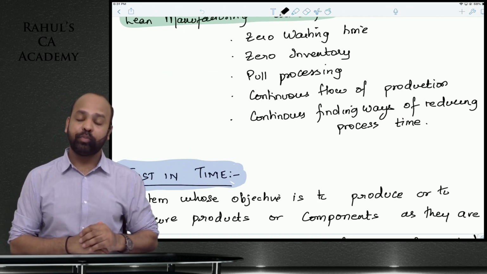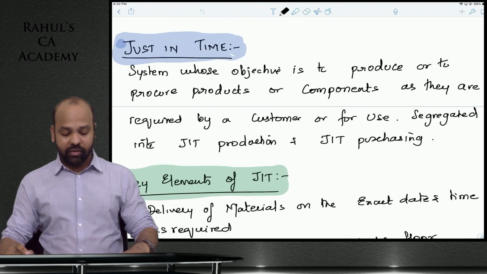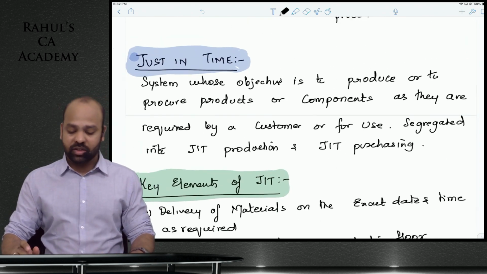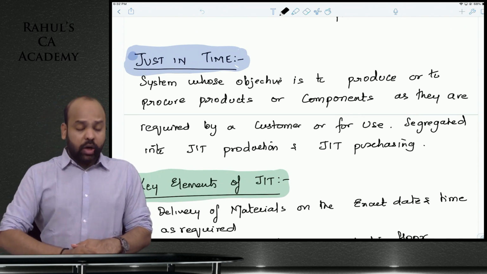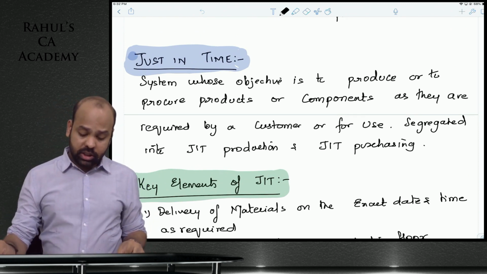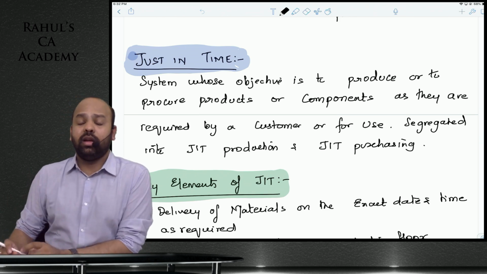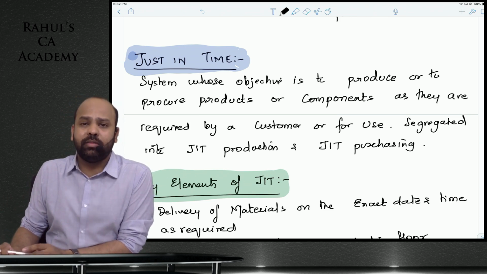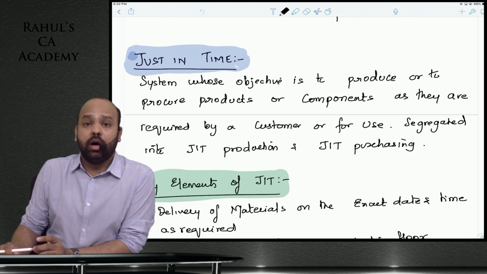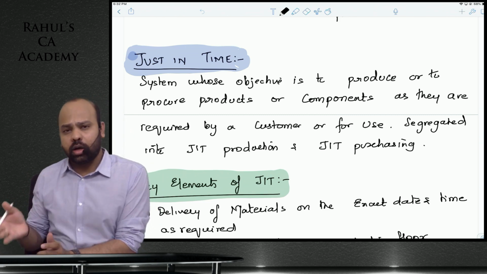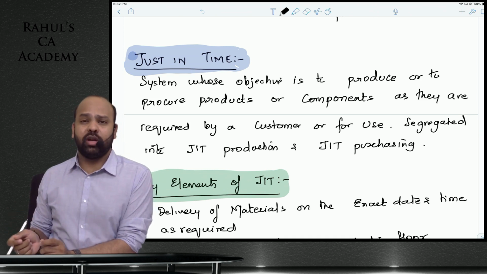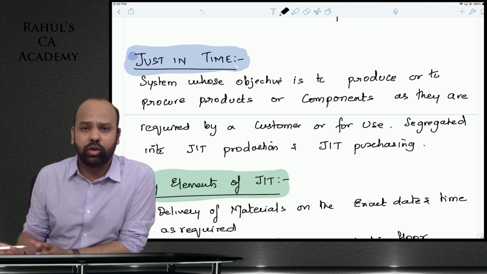Now the very first one, guys, that is very, very important for your examination also, is just in time. Remember, this can come as a practical question also. What is just in time, guys? Just in time as such, beta, is basically a lean system methodology which says that you should have components being delivered to the company only when they are required, as well as you should manufacture inventory only when it is required to be delivered to the consumer.